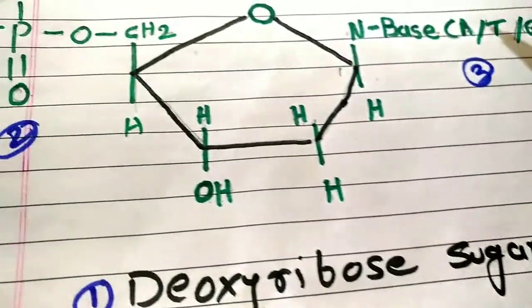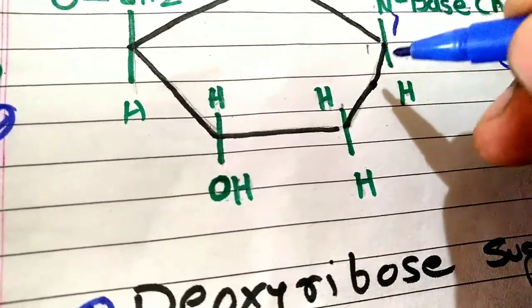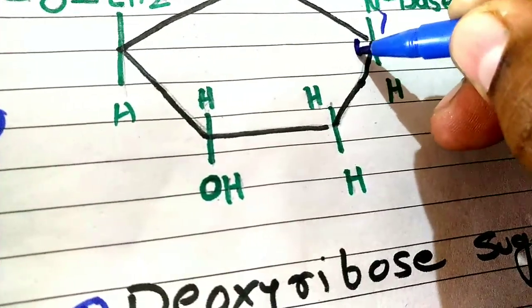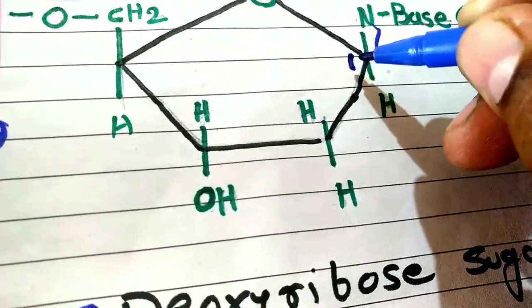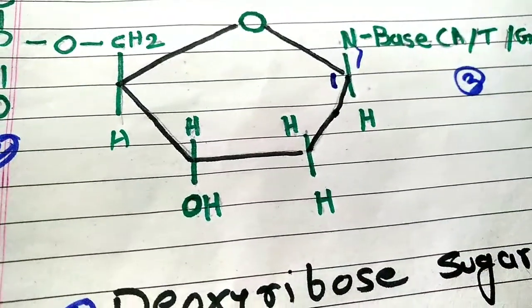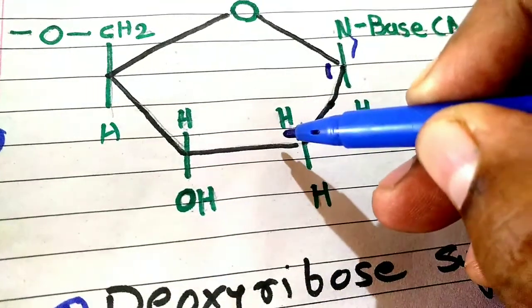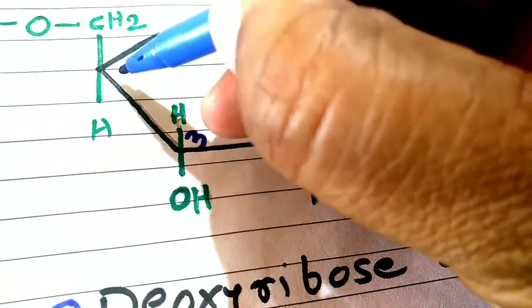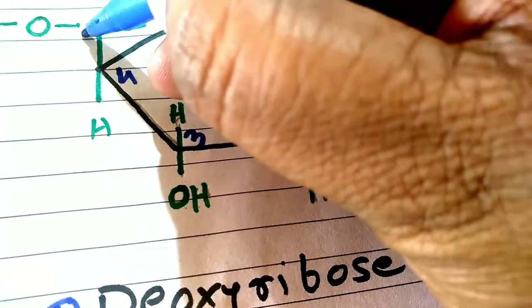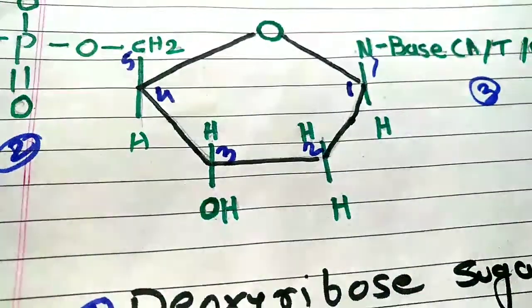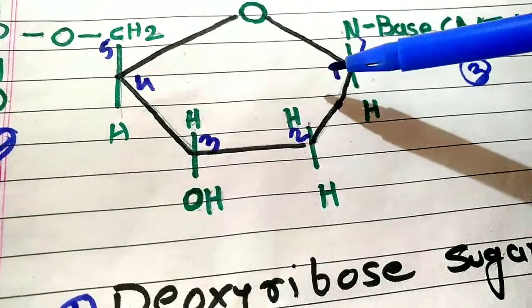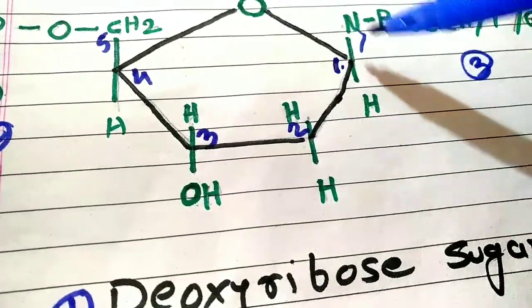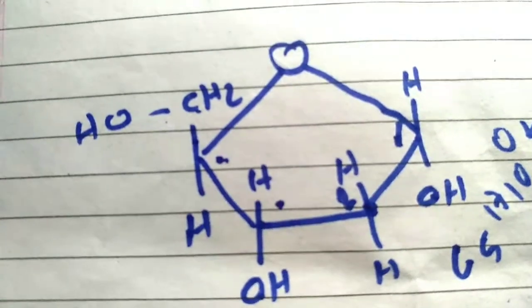Now this deoxyribose sugar has 5 carbon atoms. The first carbon is situated here, to which the nitrogenous base is attached. The second carbon is here, the third carbon is here, the fourth one is here, and where is the fifth carbon? This is here. Understood? So there are 5 carbon atoms in this pentose sugar.